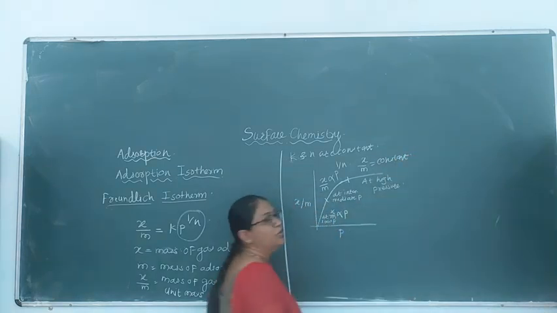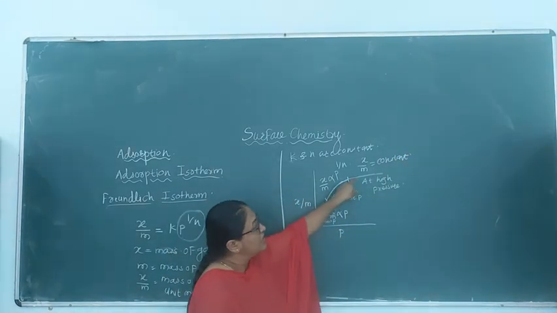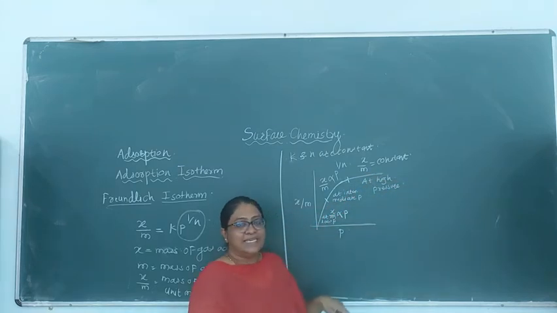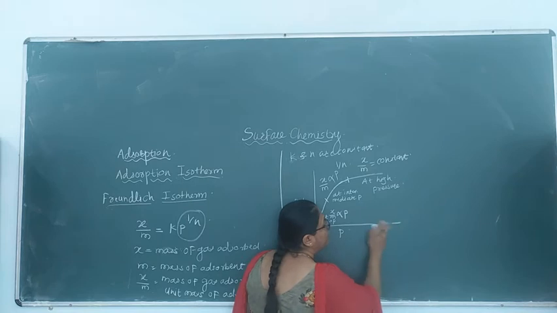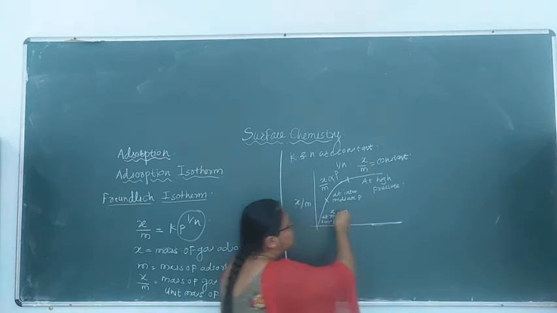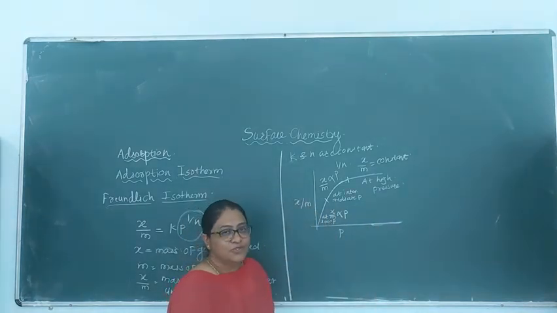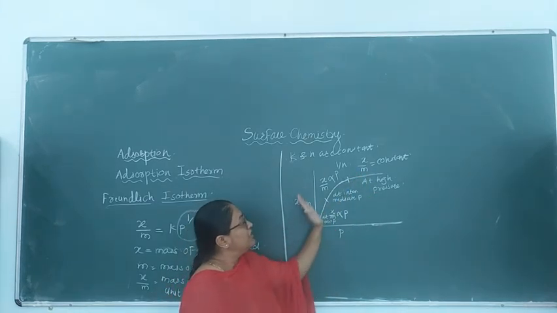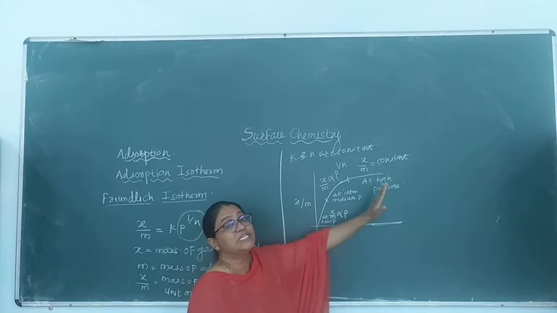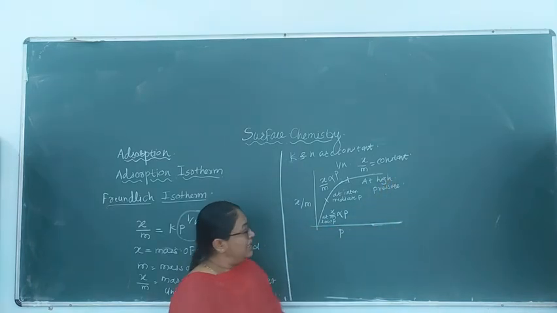A limiting value is reached, the graph becomes constant and horizontal. याचा अर्थ तुमचा प्रेशर जरी वाढत असेल तरी सुद्धा एक्सटेंट ऑफ एब्झॉर्प्शन ची व्हॅल्यू मात्र इन्क्रीज होत नाहीये. याचा अर्थ at higher pressure the extent of adsorption reaches a limiting value.